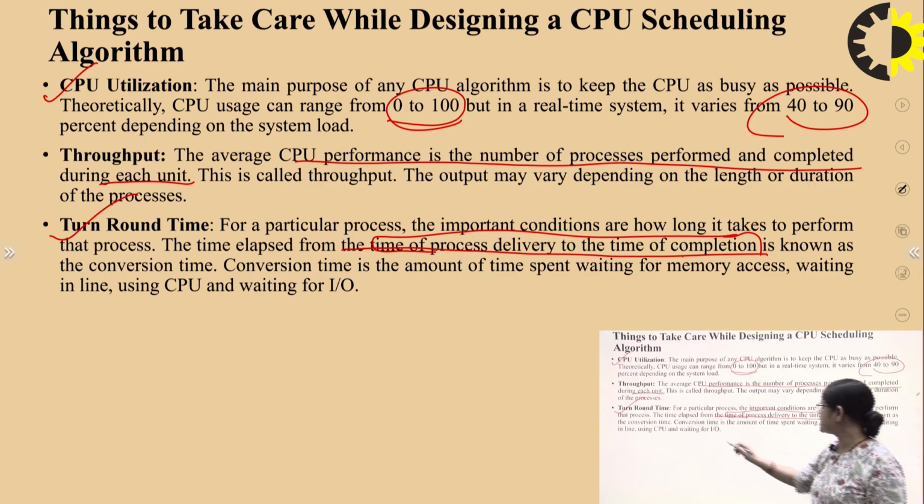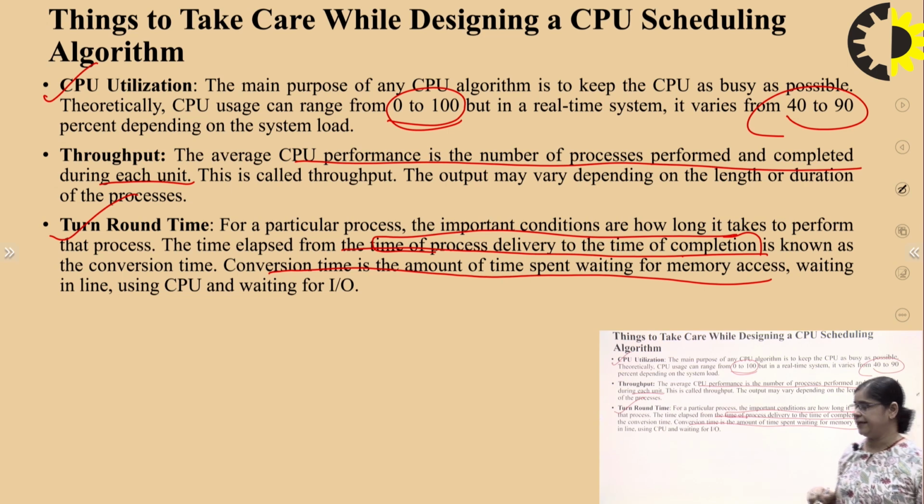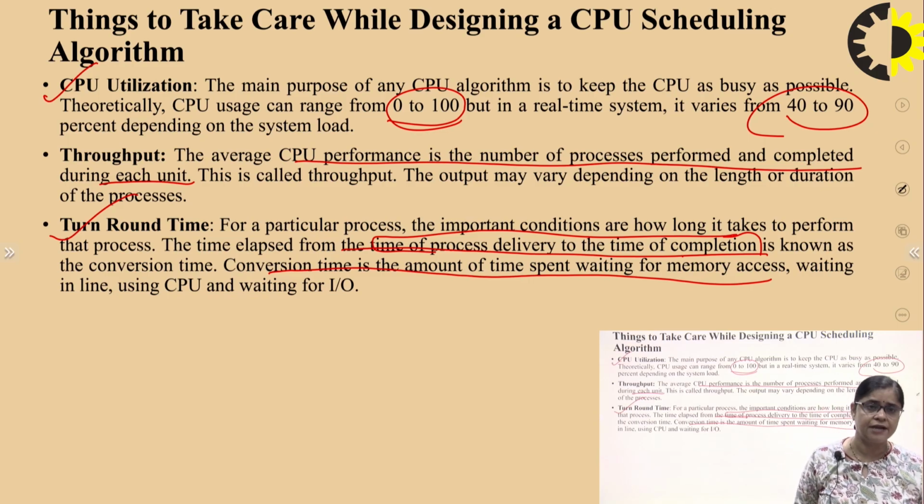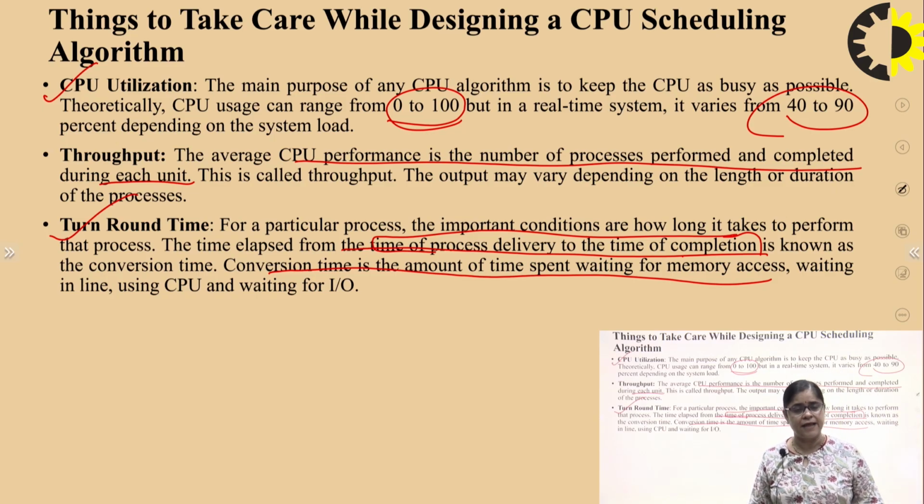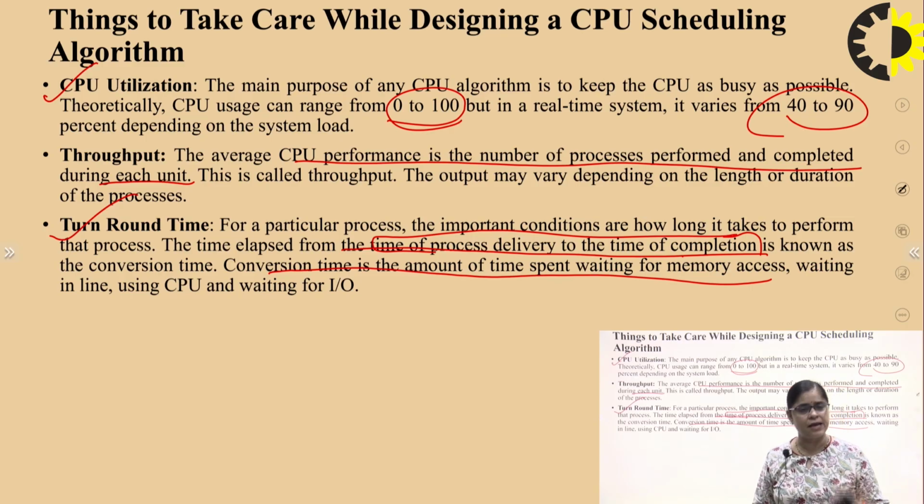And what is this turnaround time? It is the time spent waiting for memory access, waiting in line for the CPU, and waiting for input and output. In simple language, the difference between the completion time and the arrival time is known as the turnaround time. That will be very helpful to keep in our mind: completion time minus arrival time is the turnaround time.